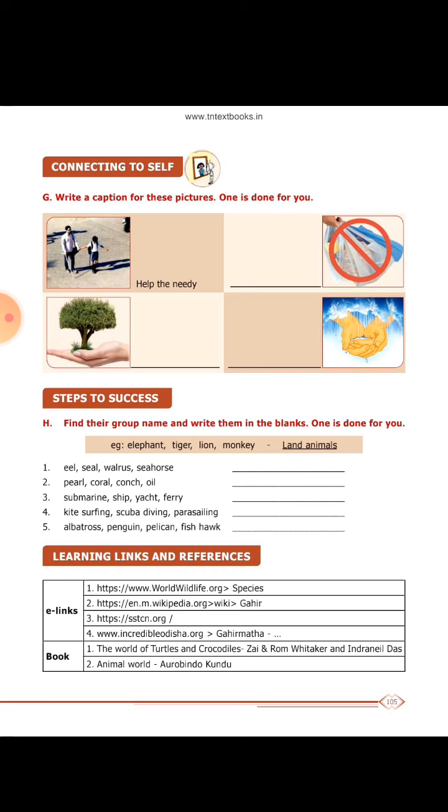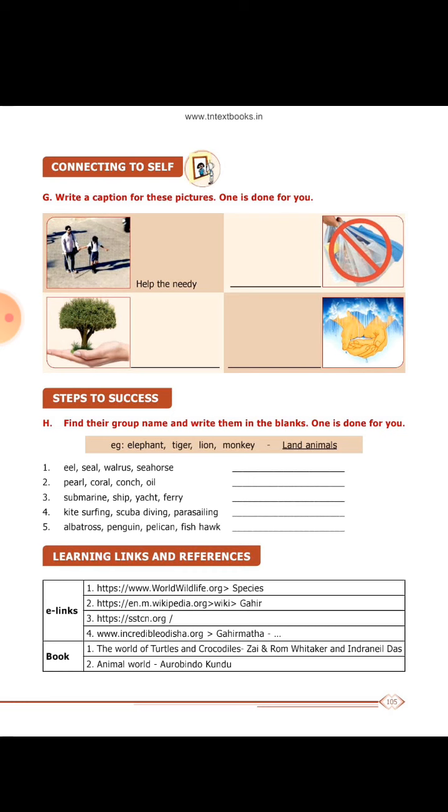Page number 105, H options. Section: find their group name and write them in the blanks. One is done for you. Elephant, tiger, lion, monkey: land animals. Eel, seal, walrus, seahorse: sea animals. Pearl, coral, conch, oil: sea products. Submarine, ship, yacht, ferry: water transports.